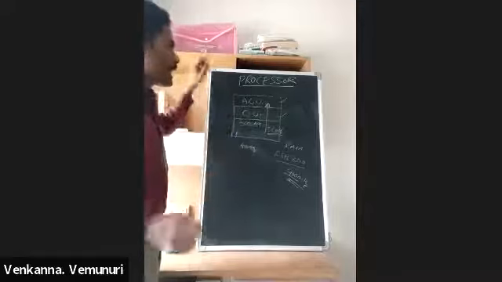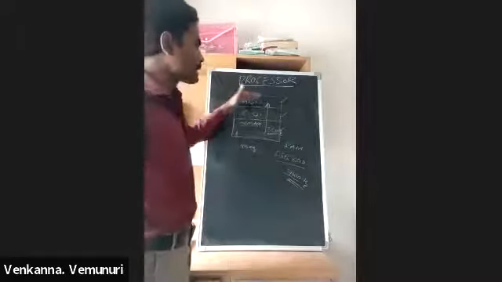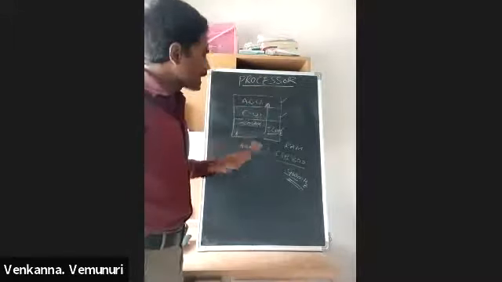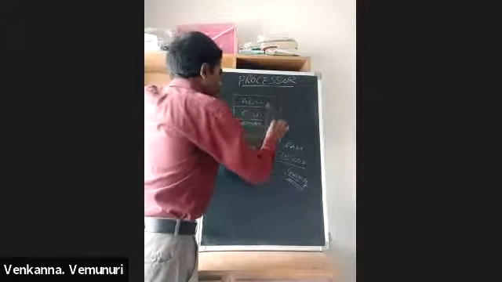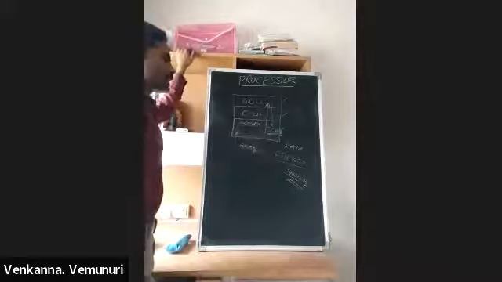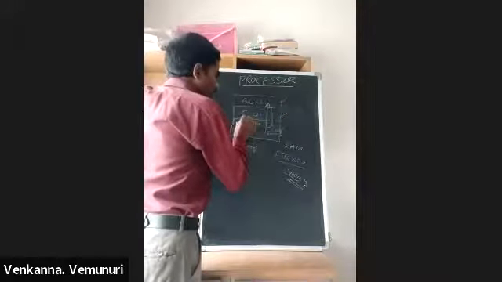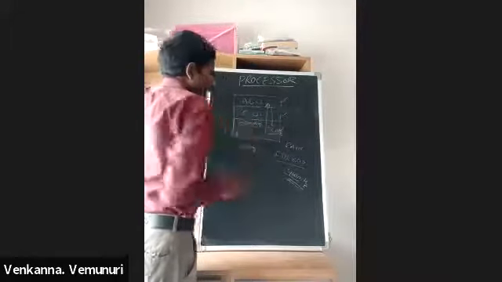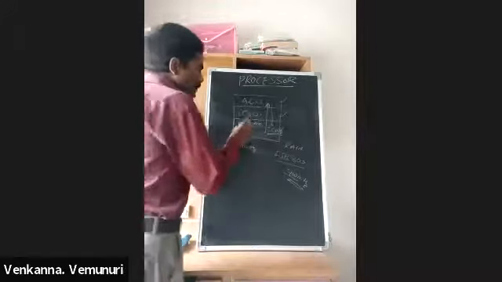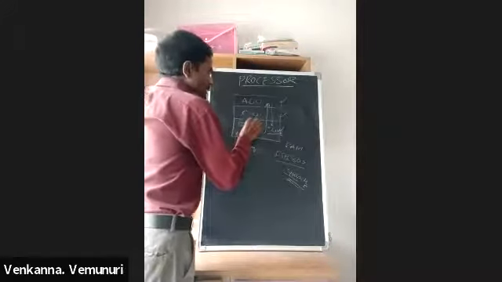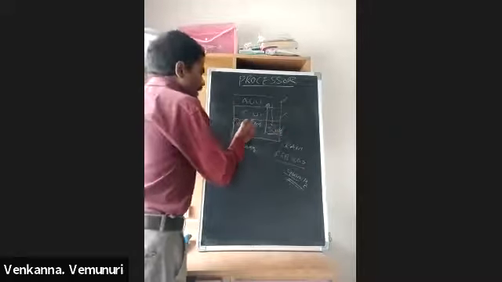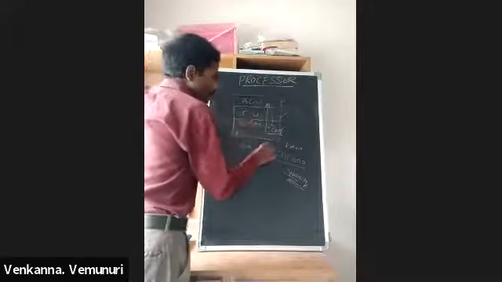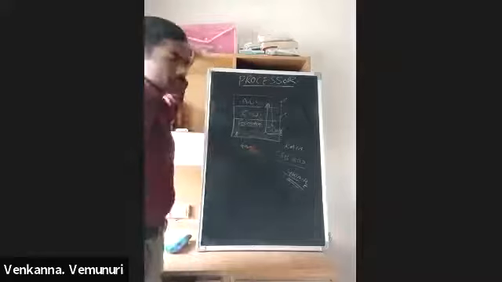The data is stored in the memory unit, and after that it is sent to the RAM at 400 megahertz.